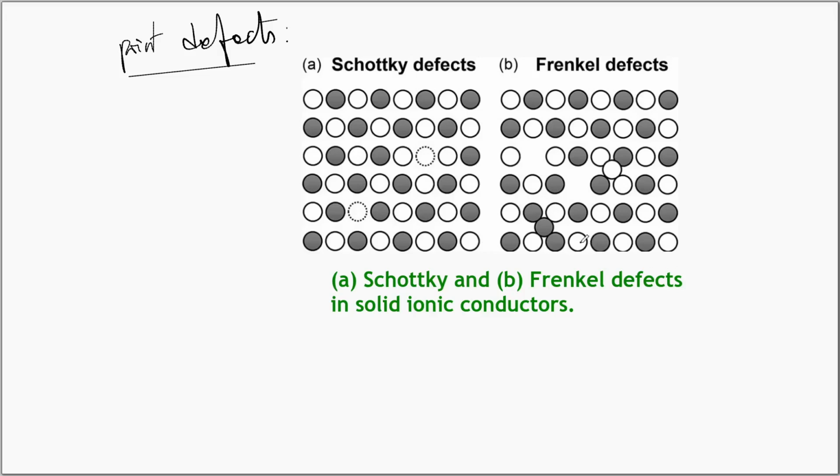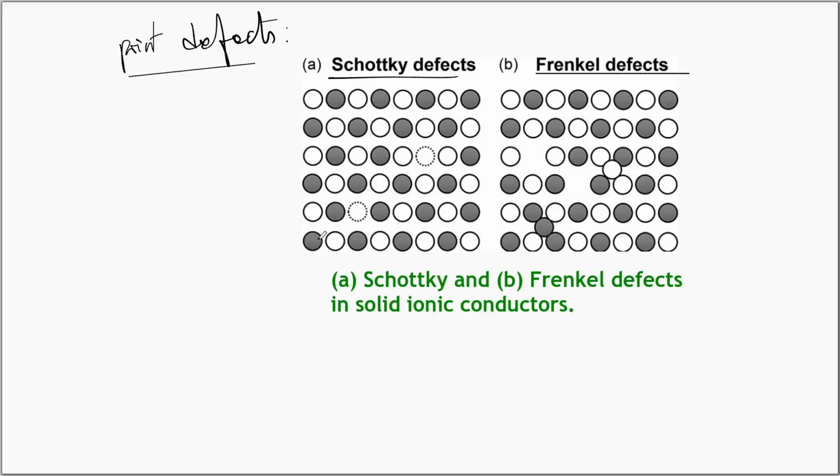We'll start our discussion with point defects. What are point defects? Point defects are missing atoms or extra atoms or ions at the lattice points. There are two major point defects that we come across in the discussion: Schottky defects and Frenkel defects. In the case of Schottky defects, an atom or an ion will be missing from the regular structure.